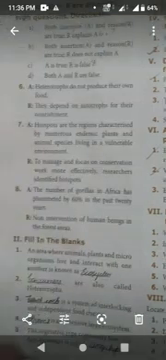Next, find out the dates for the following. There are six questions they have given. First question, World Wildlife Day, 3rd March. International Day of Forests, 21st March. World Water Day, 22nd March. Earth Day is 22nd April. World Environment Day is 5th June. World Ocean Day is 8th June. Okay, students, did you write?